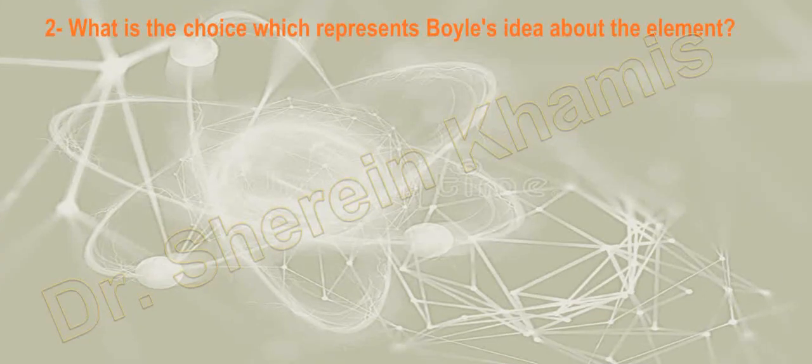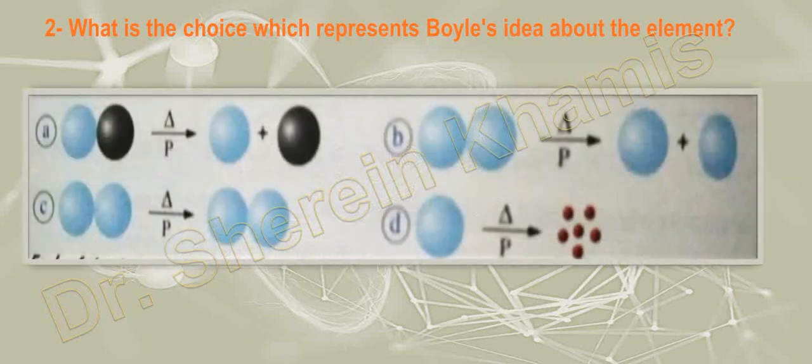Okay, question number 2 says: what is the choice which represents Boyle's idea about the element? We have here drawings that illustrate the idea of Boyle. Boyle's idea mentions that there is an element present in nature, and inside the element there are similar atoms, and these atoms don't change with fixed ratios, and aren't changed by any other factors affecting them. Okay, we want to apply this on the drawings in front of you.